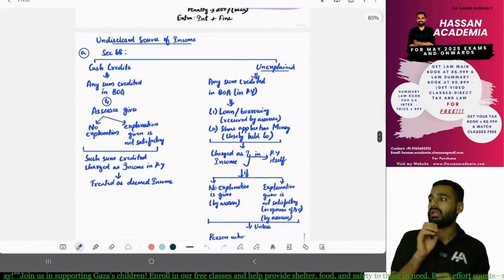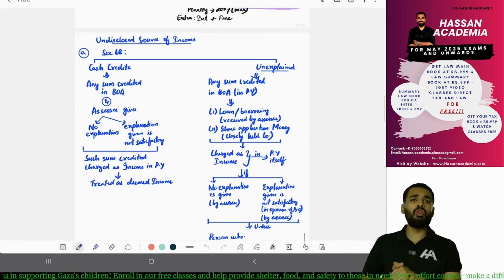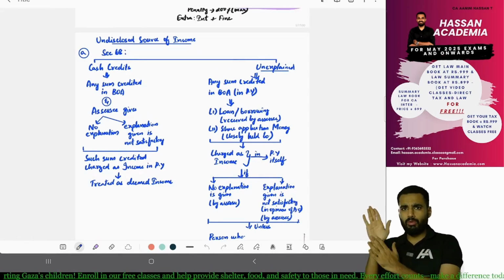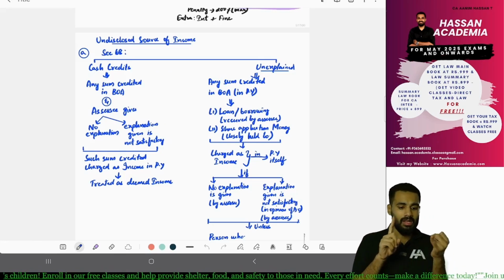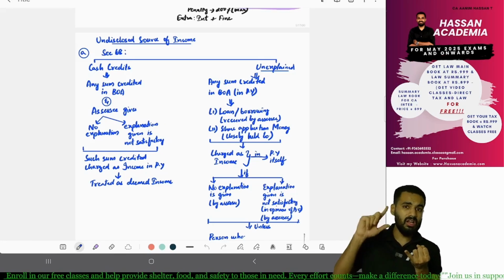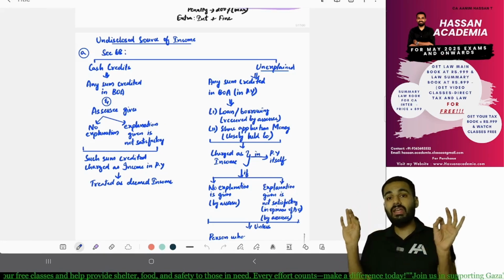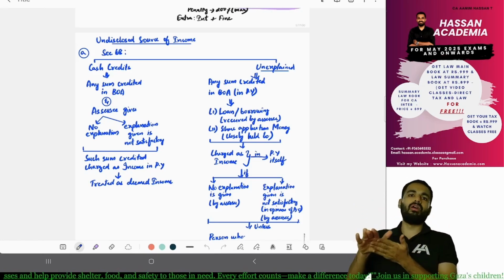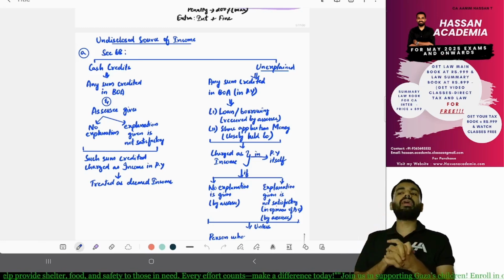So what are the different types of undisclosed source of income as per Section 68? One is cash credit, which means in the books of accounts there is some X amount of money being mentioned, but you are unable to give any kind of satisfactory explanation in the opinion of the assessing officer. Then whatever has been credited in the books of accounts will be considered as deemed income.